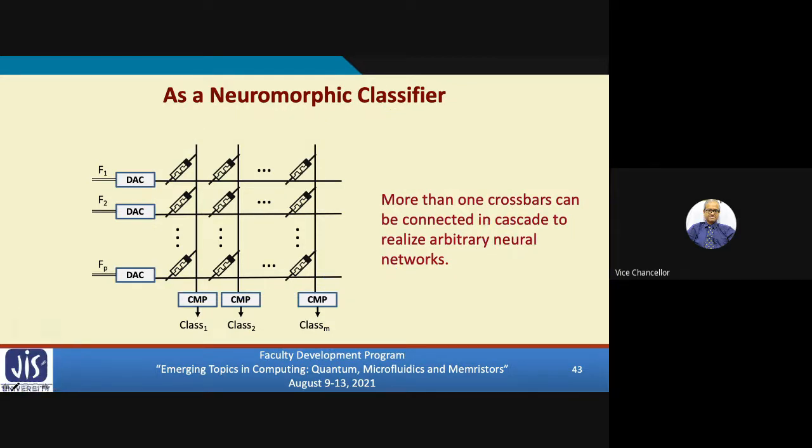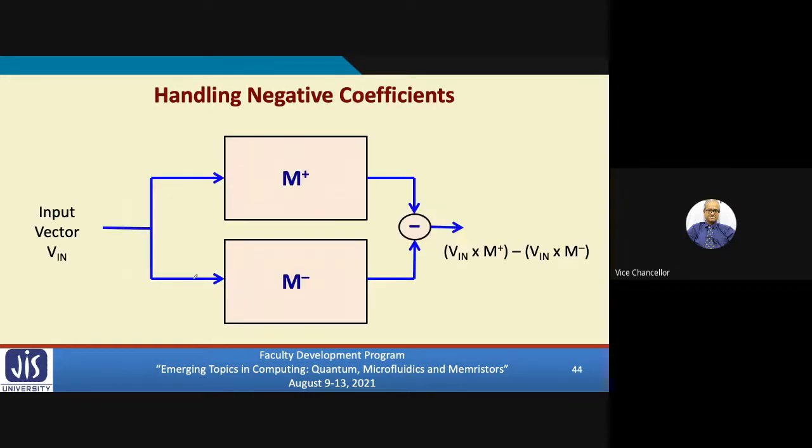Okay. Now one thing I didn't tell you, that in general when you carry out vector matrix multiplication, some of the coefficients can also be negative. But here there is no way I can put negative resistance values, right? So all are positive. So currents will only get added. So to handle negative coefficients, an interesting trick is used.